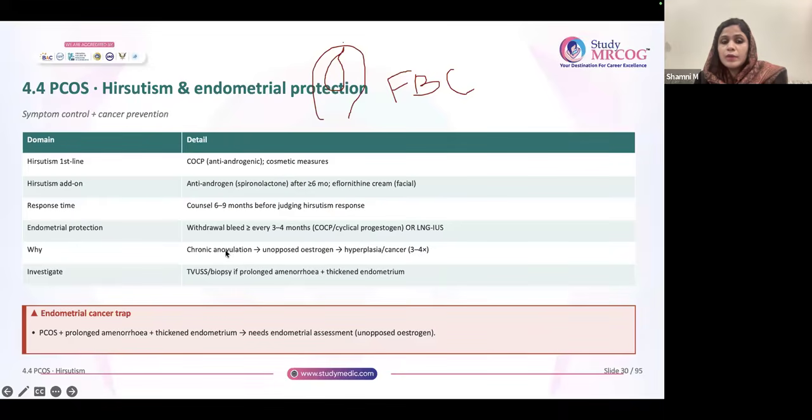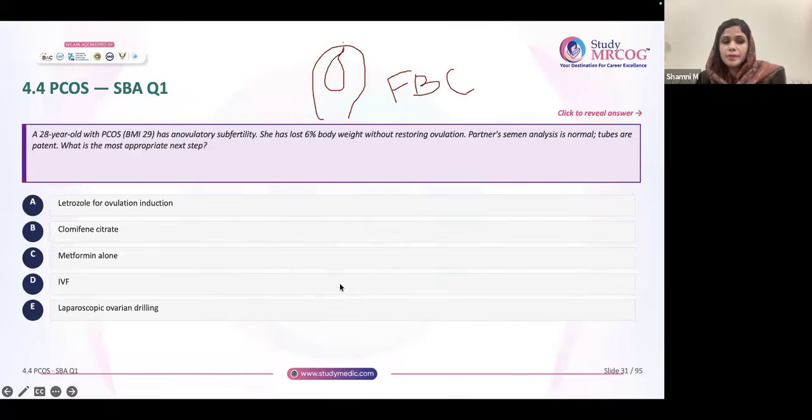You should know that chronic anovulation leads to unopposed estrogen and hyperplasia, which may have a cancer risk. And for investigations, TVS and biopsy: prolonged amenorrhea plus thickened endometrium, this is important. Thickened endometrium, PCOS, prolonged amenorrhea needs endometrial assessment, so she will require an endometrial biopsy.